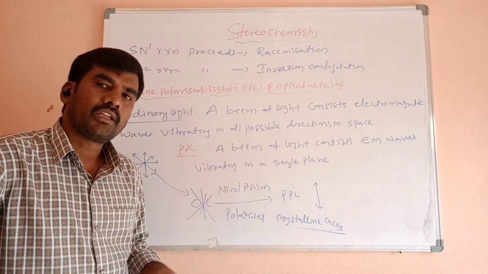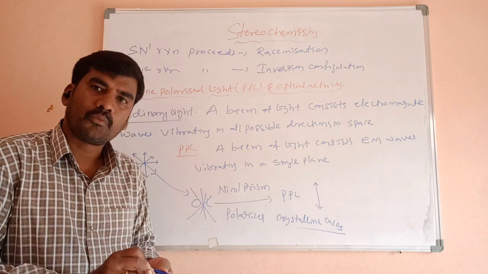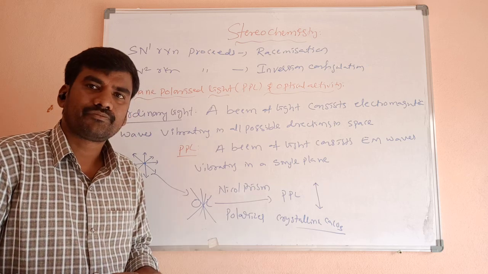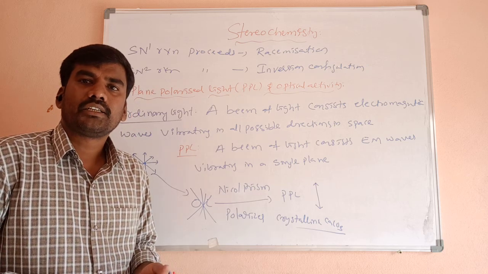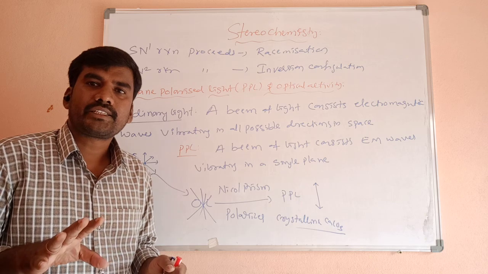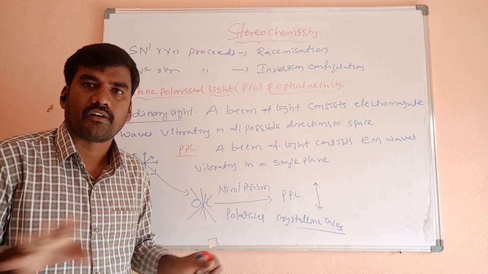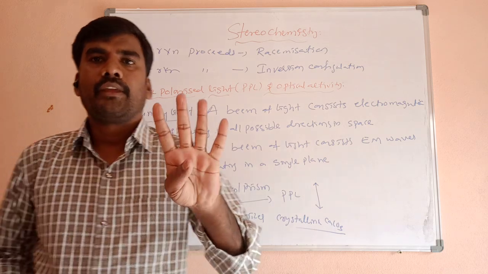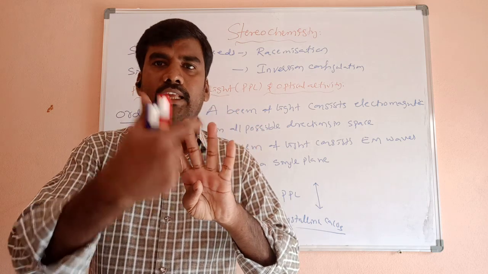When this ordinary light passes through a polarizer or Nicol prism, all other directions except one direction are cut off. For example, this is the Nicol prism. It has slits like this.